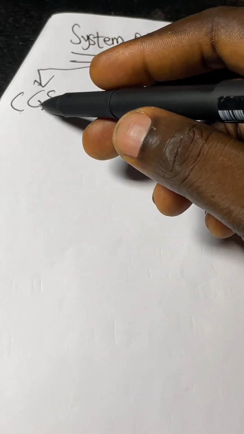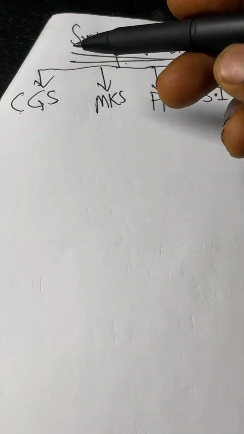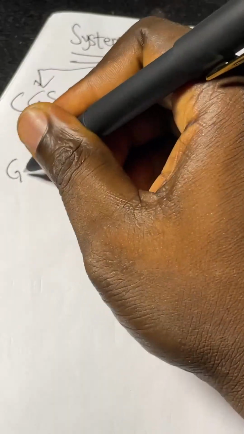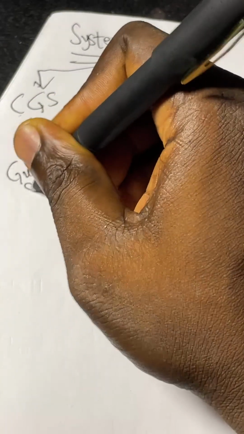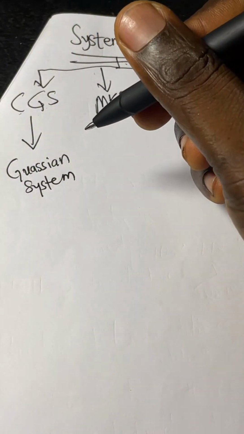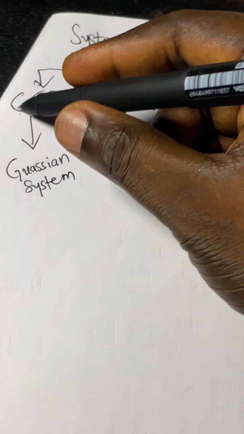Now, I said something about CGS. This is centimeter gram seconds. Of course, we can also call it the centimeter gram second Gaussian system. You already know centimeter.